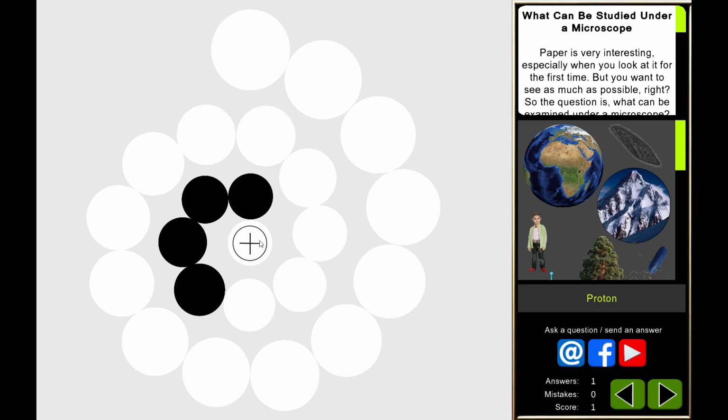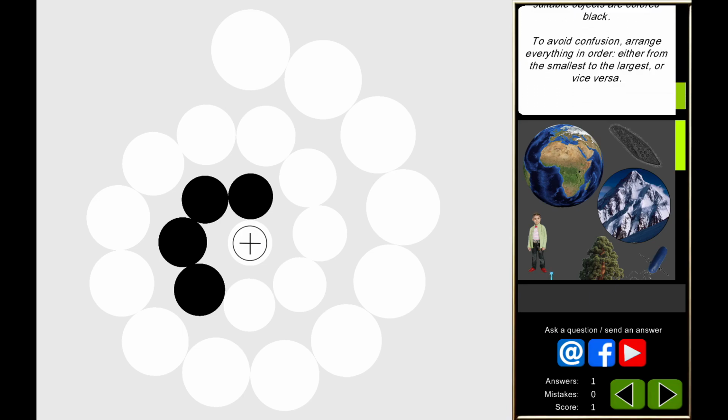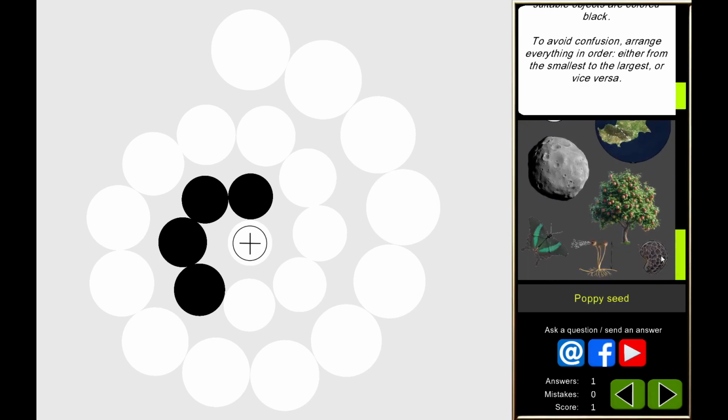placed in them. The assignment text is quite long, and there are many objects. Therefore, you will need to scroll to see them all. The names of objects will be automatically highlighted when you hover over an object.